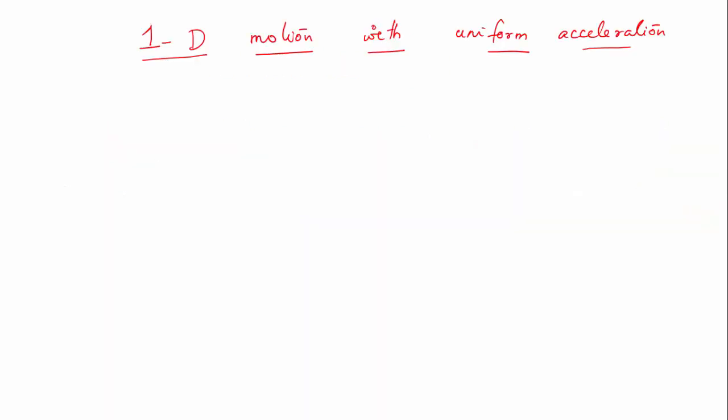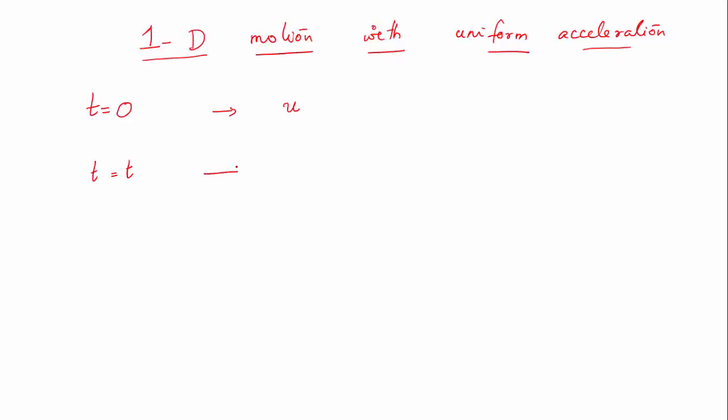Now we are considering one-dimensional motion with uniform acceleration. So the velocity of the object keeps increasing at a uniform rate. Suppose when I start the observation, so when you start an observation you can fix the time t equal to 0. At t equal to 0, let u be the velocity of the object. So it is uniformly increasing. Say after some time t, let the velocity become v and let a be the corresponding acceleration.